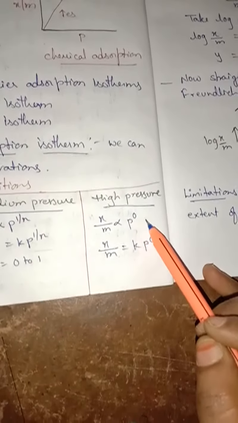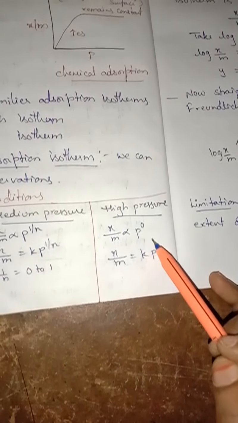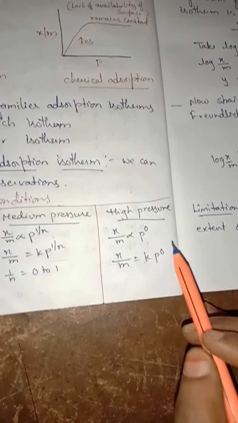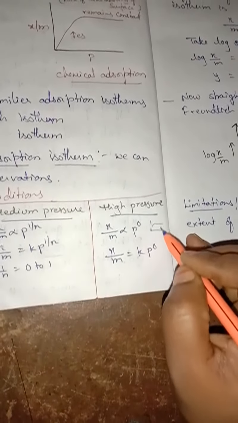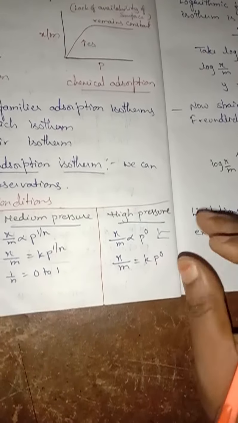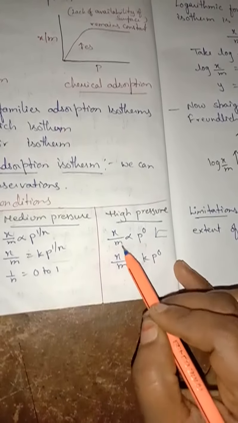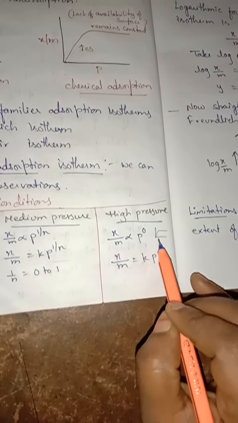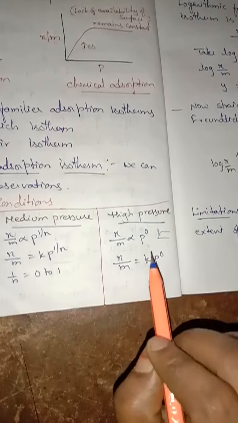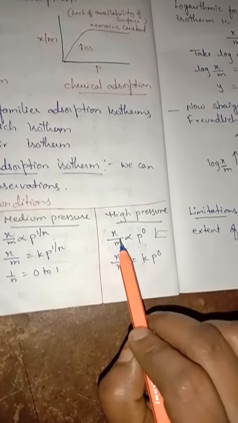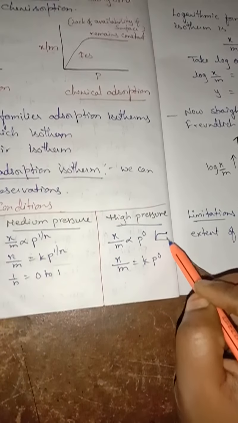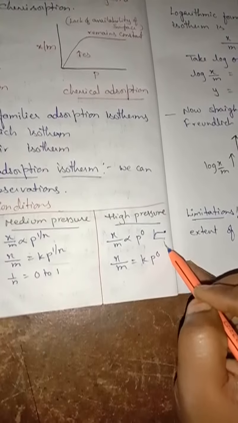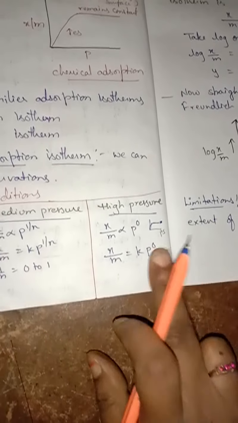Understand, children? And at high pressure what is happening? At high pressure the curve becomes a straight line parallel to the pressure axis. That means it will go like this, parallel to the pressure axis. It indicates that at high pressure the x by m value is independent of the equilibrium pressure. The equilibrium pressure at which x by m remains constant, at some particular state, is called the saturation pressure.